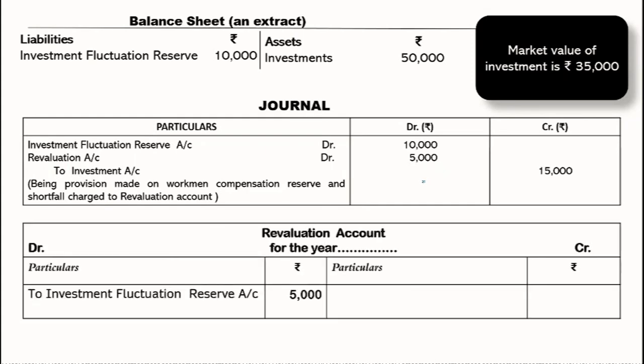So here in the revaluation account, we are going to record 5,000 rupees on this debit side. Okay, just to make it correct, there's a small mistake in this slide. It says investment account. You'll be writing here only investment account, because you can see the posting from that journal says investment account.